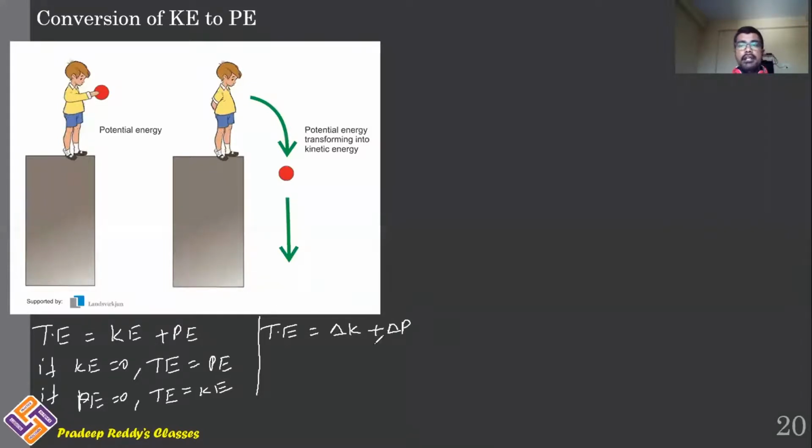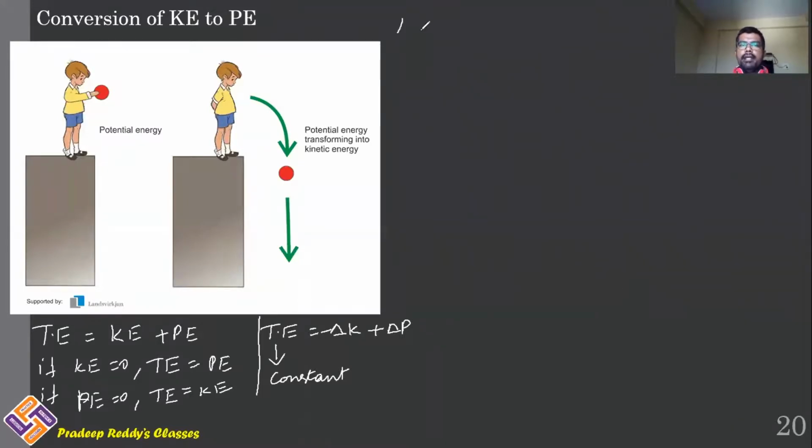But however, total energy will remain constant. Here there will be decrease and here there will be increase. Therefore, if delta K is negative, delta P is positive. If delta K is positive, delta P is negative, vice versa, resulting in total energy constant. Total energy of the system will remain constant, but there will be individual change in kinetic energy or individual change in potential energy.